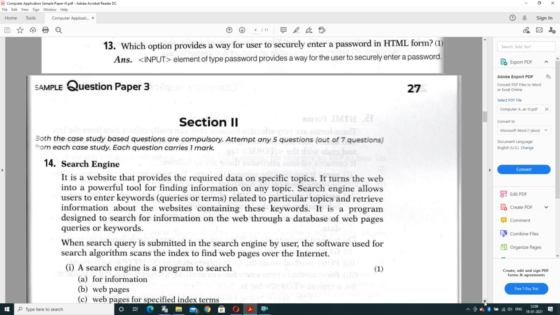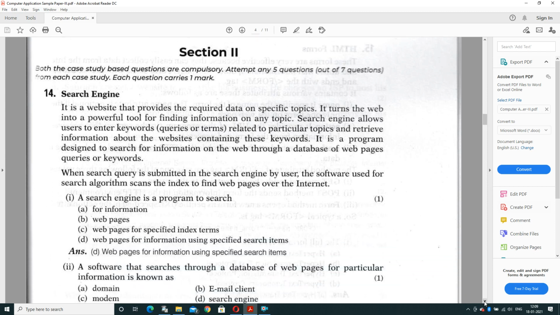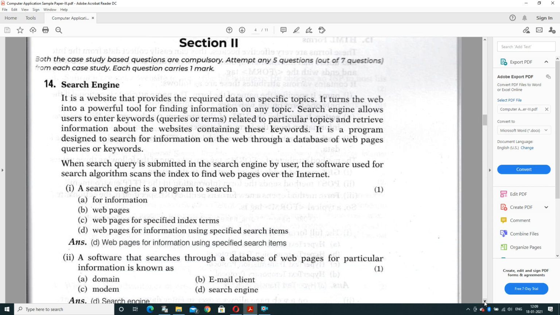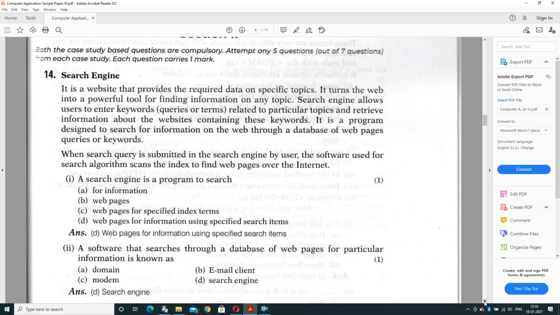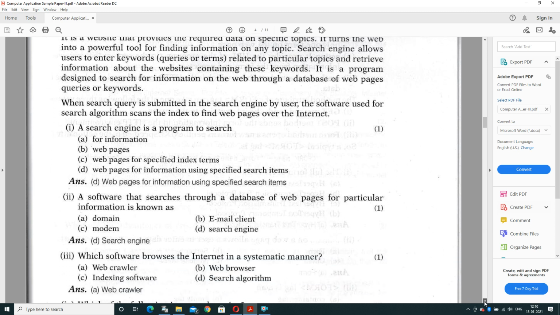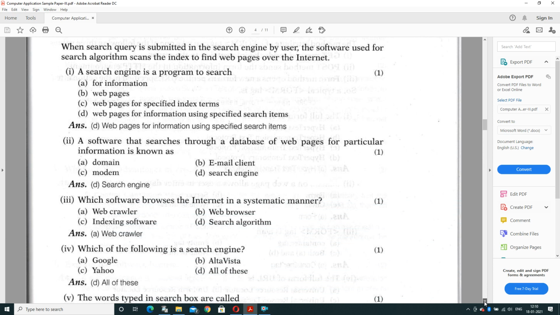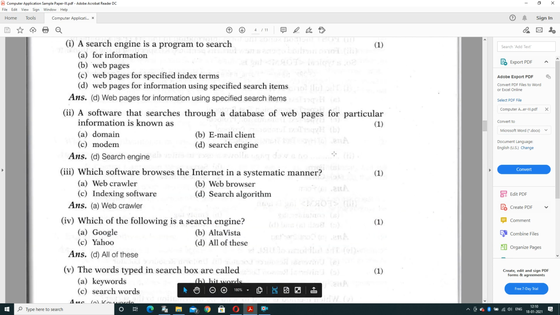Let's move to section 2, that is part 1, part A also, and in this section we will discuss case studies. 2 case studies are given. You have to attempt 5 questions out of 7 in each case study, and both case studies are compulsory. So we will directly move to the question part. The first case study is related to the search engine. So we'll start with case study question number 1.